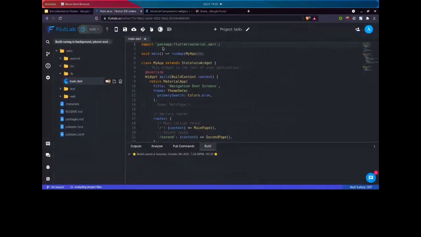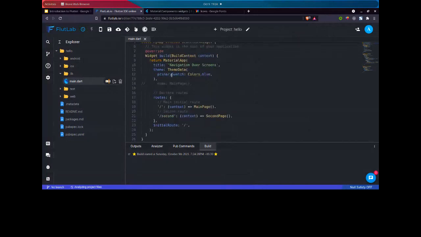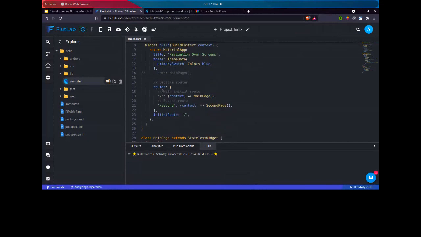In the meantime, while it gets built, let me go through the code once again. So again we have a material dart import here. We are again maintaining a main function. We are again creating a class MyApp which is extending a stateless widget. And now we have a title here, navigation demo screen, and we have routes here. So in this project, we have two screens, basically a main page and a second page. Which means in this project, I will be navigating through the screens. So I am declaring the routes.